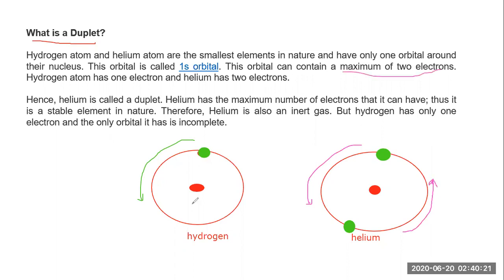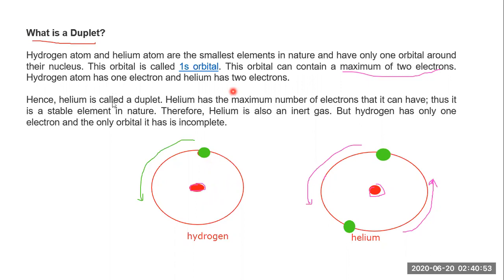The orbit which is very near to the nucleus, see, this is a nucleus, and this is very close to the nucleus, so it can accommodate only two electrons. So hydrogen atom has one electron and helium has two electrons. Because the orbit or the shell which is nearer to the nucleus can accommodate only two electrons because of its property.